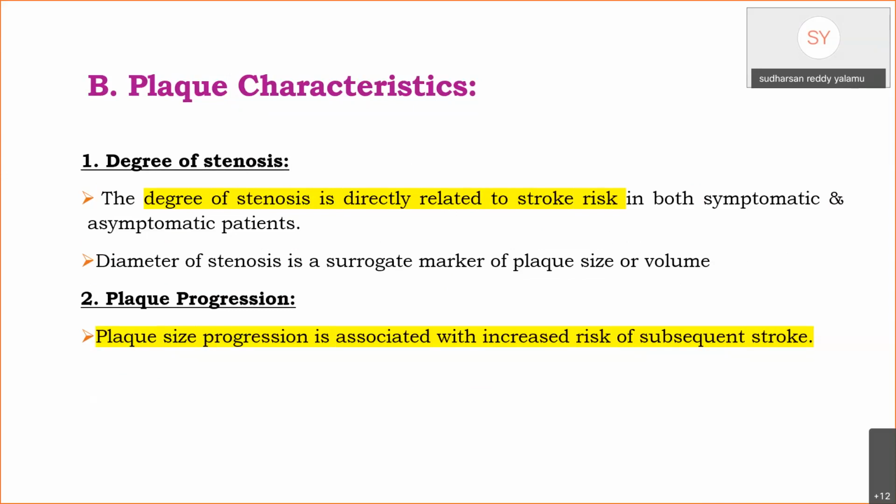Diameter of stenosis is a surrogate marker of plaque size or volume. Greater stenosis indicates larger volume, which means the plaque is unstable with a larger lipid core and thin fibrous cap. Plaque progression. Plaque size progression is also associated with increased risk of subsequent stroke.